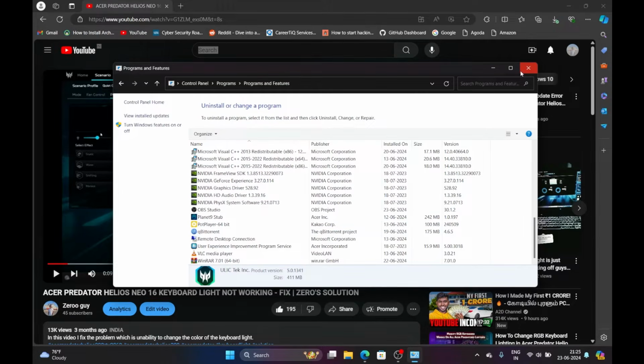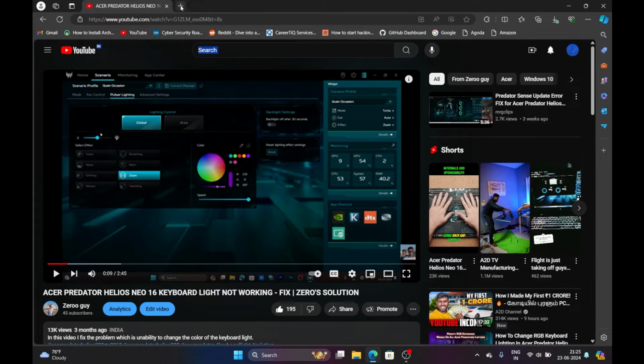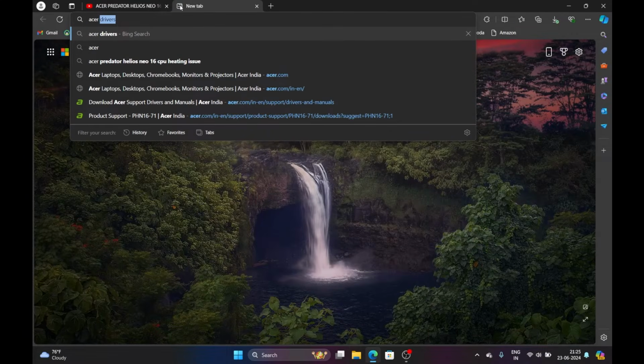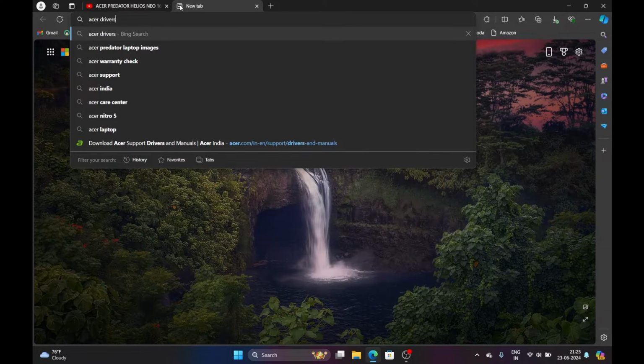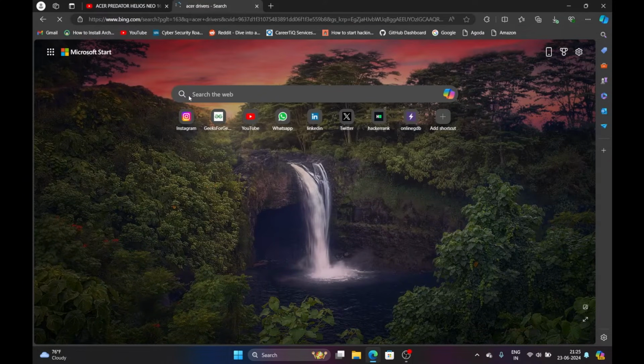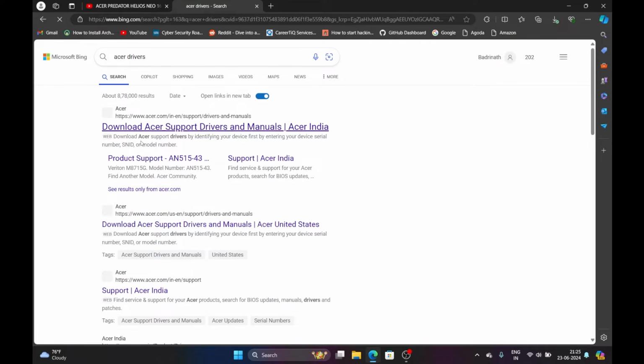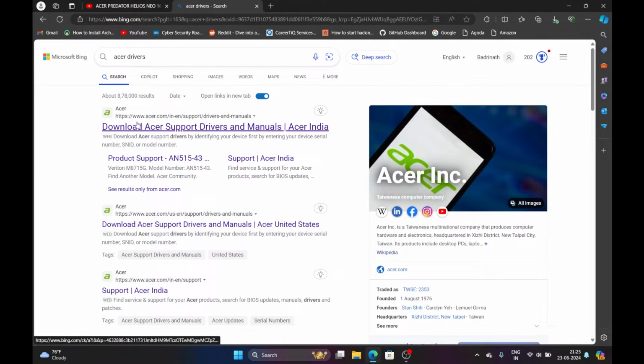Now let us see how to install the Predator Sense software from the official Acer website. Go and search for Acer drivers. Go to the first website, which is officially Acer.com, and select Download Acer support drivers.